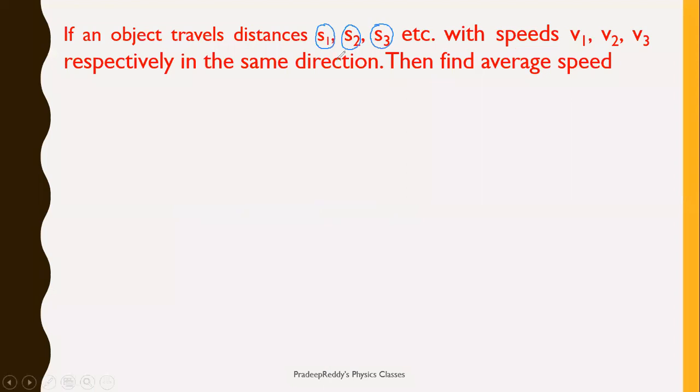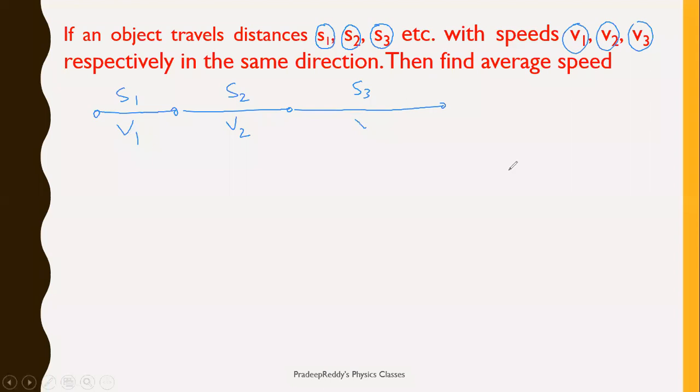Let me take the body covering some length S1, and in this total length S1 it is traveling with speed V1, and another length S2 it is traveling with speed V2, another length S3 it is traveling with speed V3.